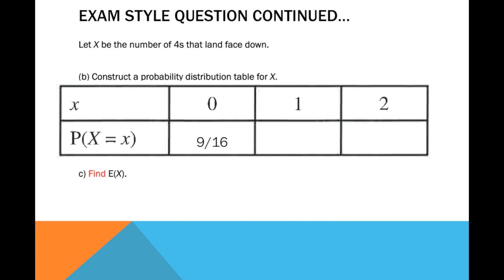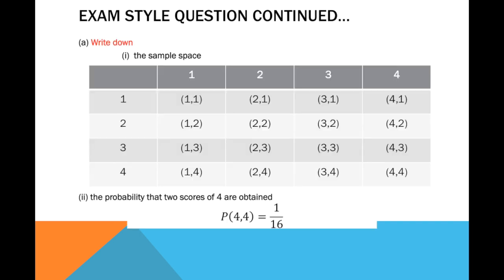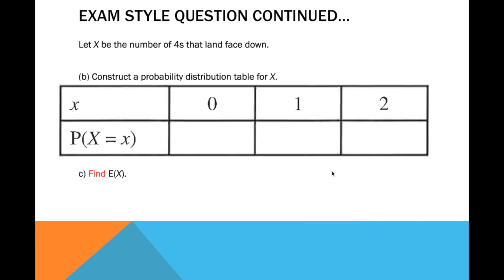That will be the probability. Probability of X equals 1: we will have 1, 2, 3, 4, 5, 6, so that means 6 out of 16. And probability of X equals 2 is 1 over 16.